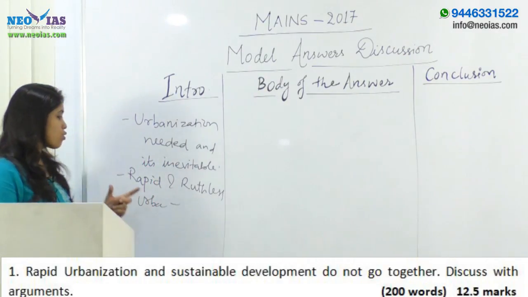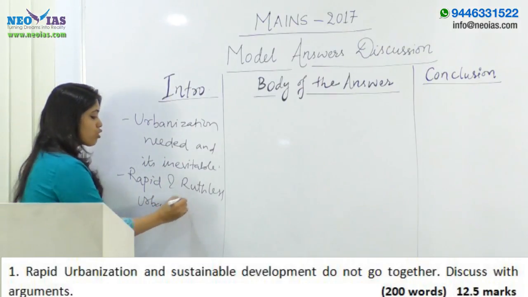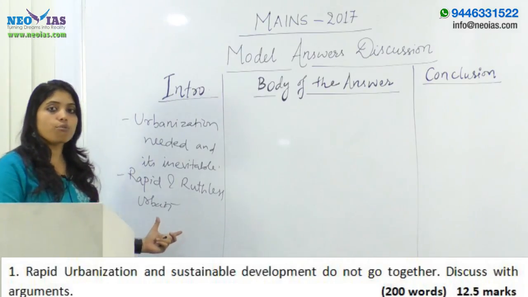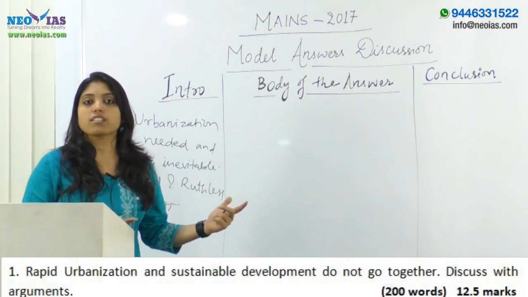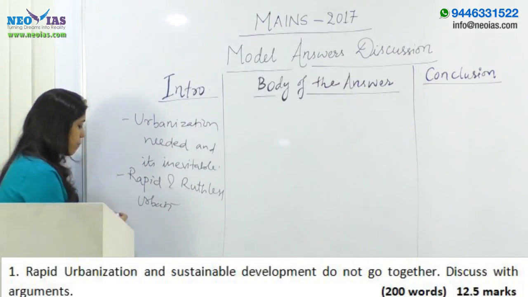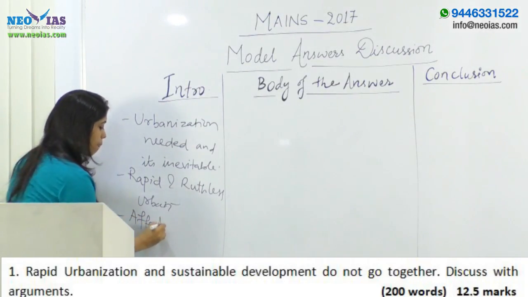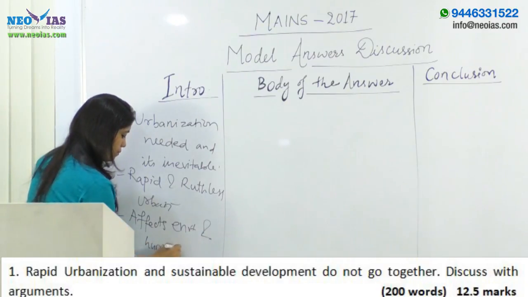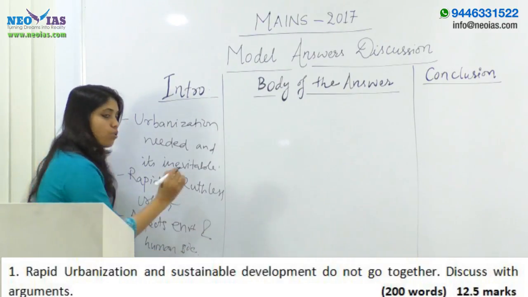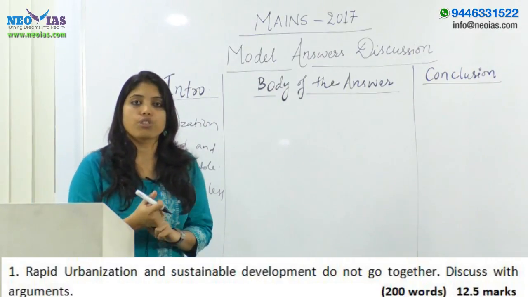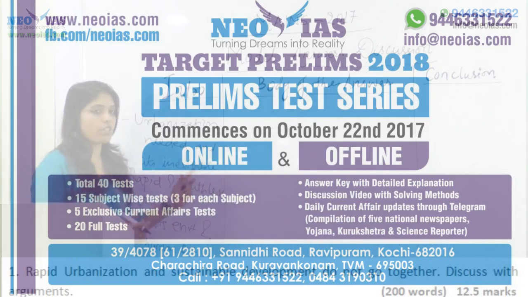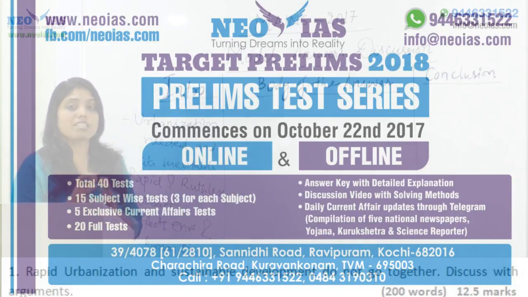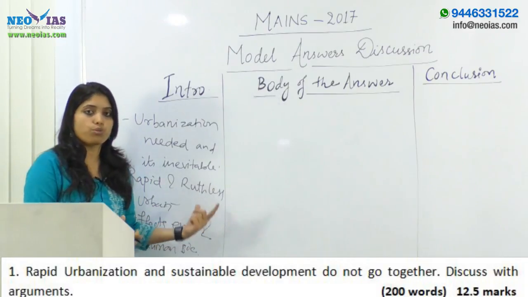So here you can say that this ruthless and rapid urbanization goes against the principles of sustainable development, and it does not only affect the environment, it affects the entire human society. It affects the environment and human society both. Right? This could be a decent way to introduce the question to the examiner. With this, the examiner knows that you are thorough with the topic, and how sustainable development and rapid urbanization do not go together.